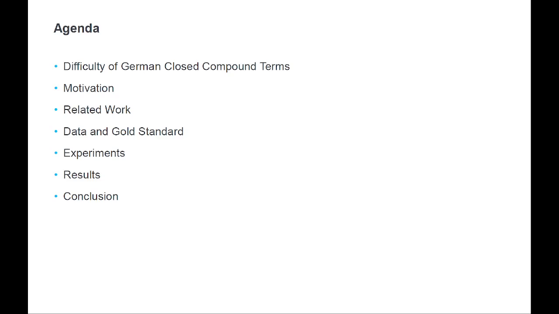While some of our assumptions are already reflected in related work, our study comprises an in-depth empirical analysis of how compound and term attributes influence difficulty. I'll describe the three-domain dataset and gold standard we use, and the experiments we perform with two different classification approaches and several features. The experimental results finally let us better understand what kind of features influence compound term difficulty.